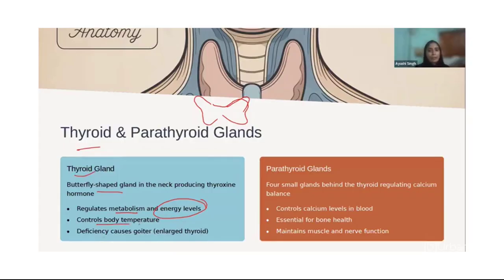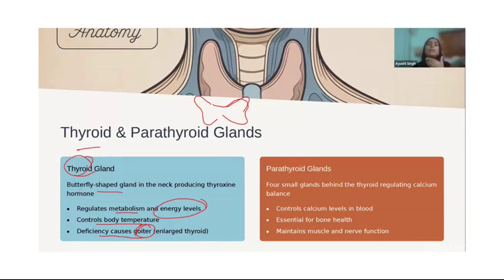It controls your body temperature as well. And deficiency of this causes goiter. That's why, you might have seen, iodine is important, as it helps the thyroid gland to be maintained.